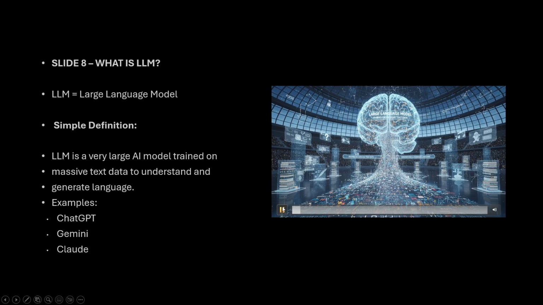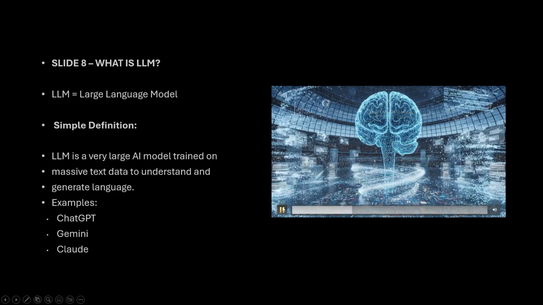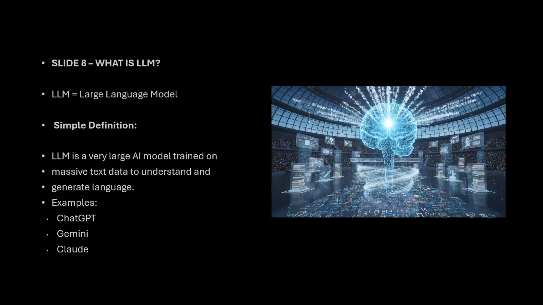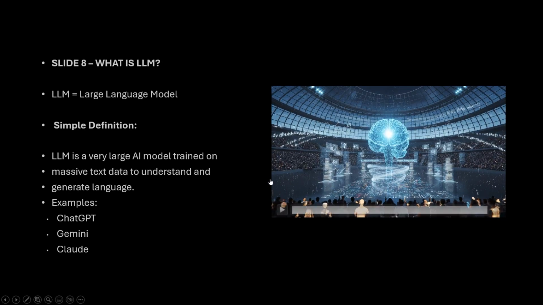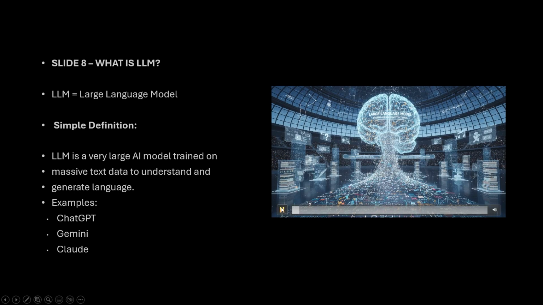See here, this is the data, the huge data we are using. Different kinds of data we are giving for the training, so that the model will get trained.